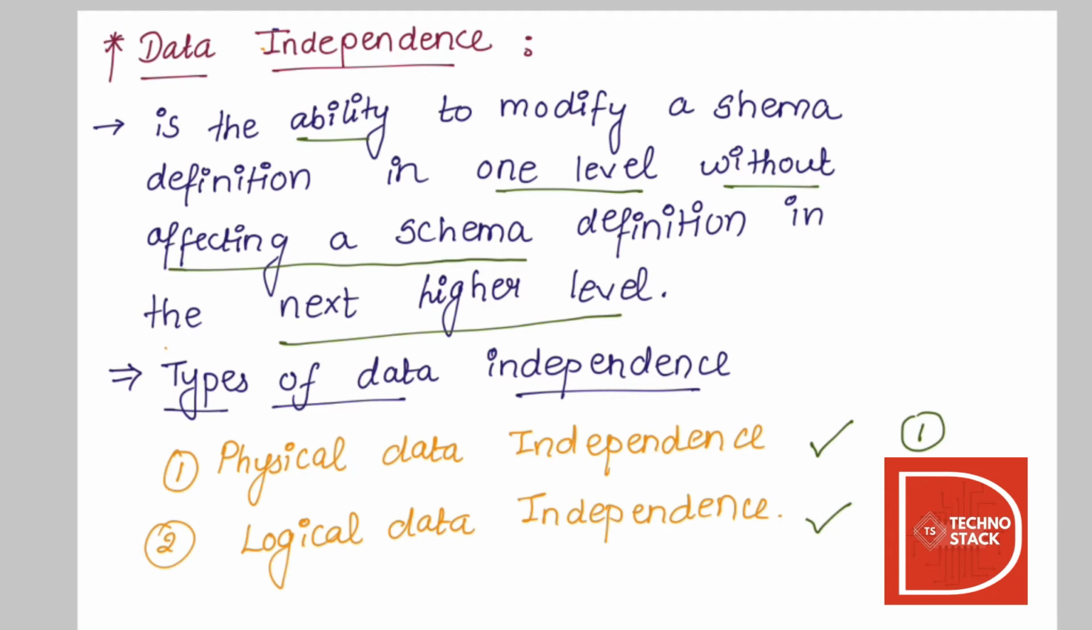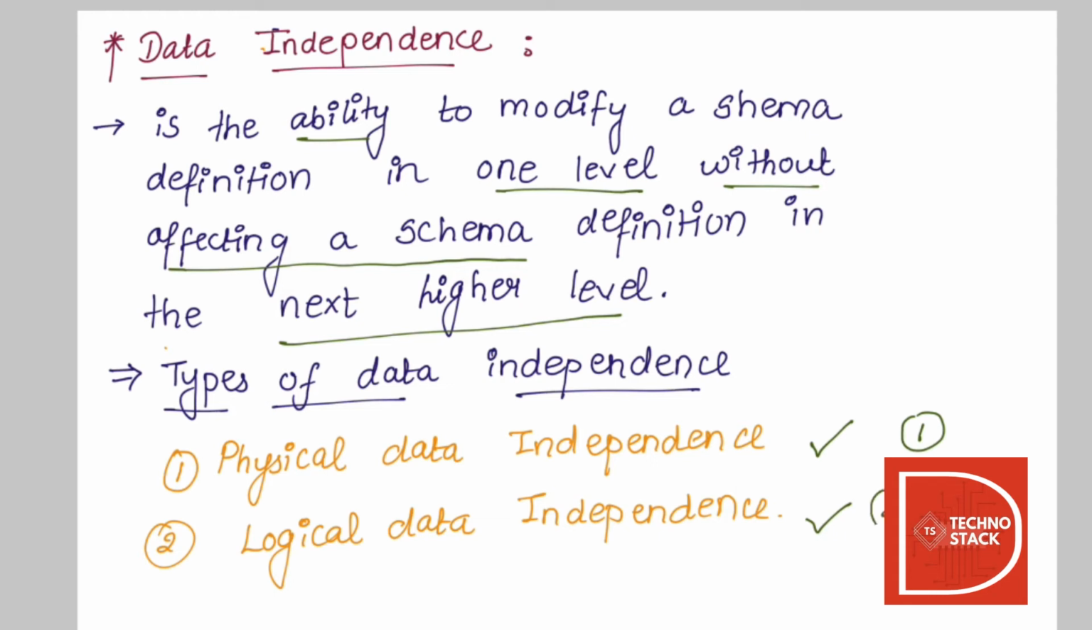Physical data independence allows changing physical storage devices or organization of files without change in the conceptual view or external view. Modifications at the internal level are occasionally necessary to improve performance. Physical data independence separates the conceptual view from the internal level. It is easy to achieve physical data independence. So this was all about physical data independence.